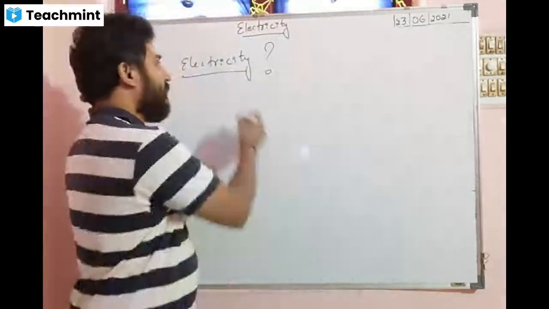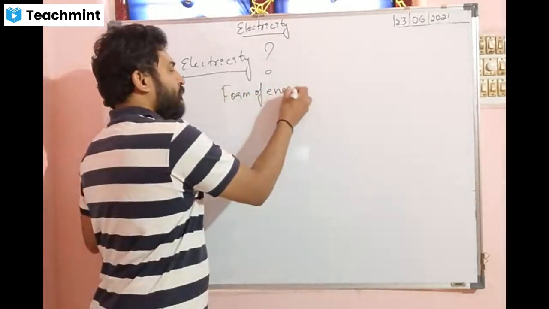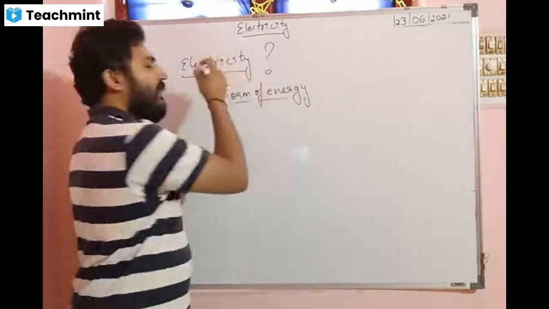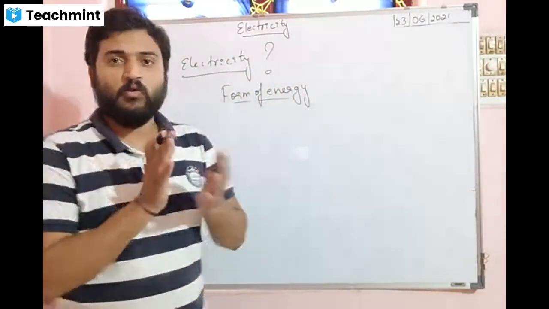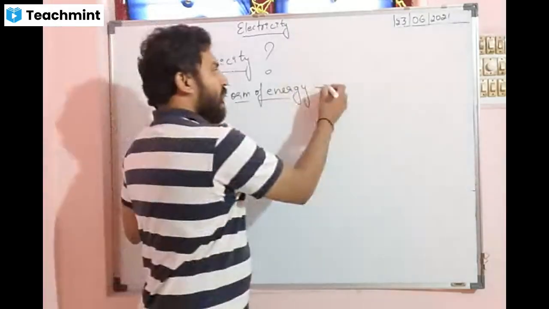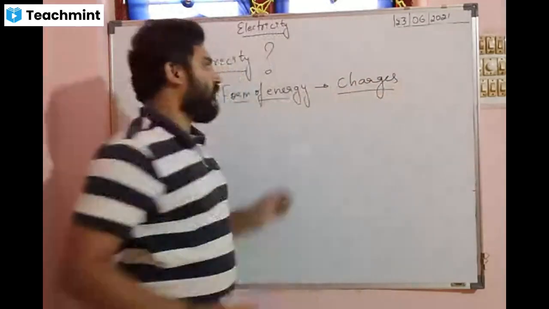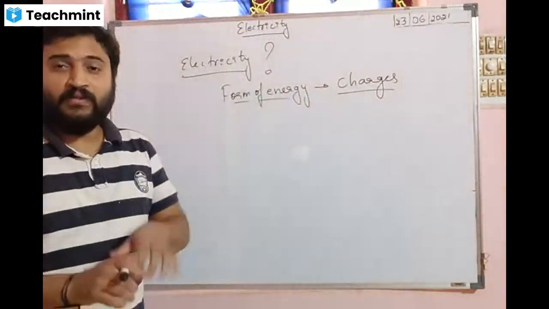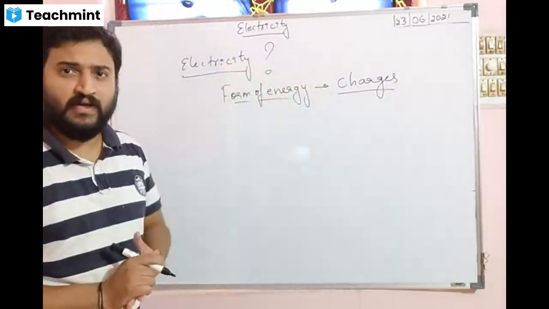It is a form of energy. When we quote the term electro, you will definitely learn about the charges. Few charges are responsible for this form of energy. When these charges start flowing, there are different types of electricity.